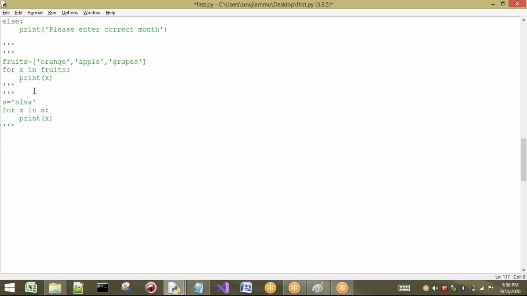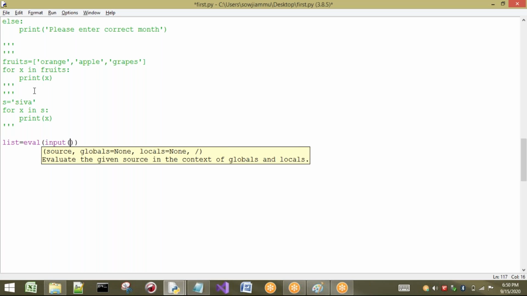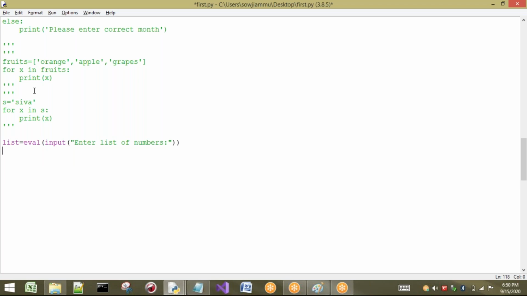Already I have shown you in a previous session, but now I am going to consider a list of items. I just want to write eval. Eval is going to evaluate the type of the data which we give. Eval of input, for example, input of "Enter list of numbers". Now why I'm writing this program is I want to find the sum of the numbers that are present inside a list.